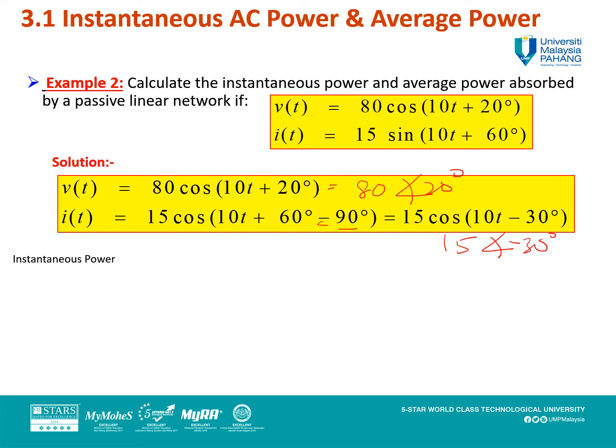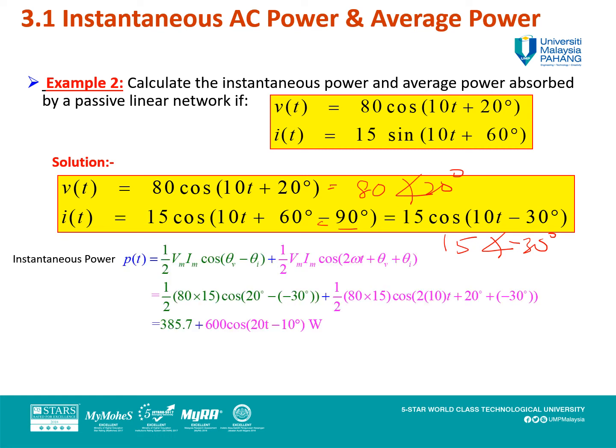Now you want to define the instantaneous power, so just put the values you get from here and here back into the instantaneous power equation. Vm Im, don't forget, rearrange your equation.